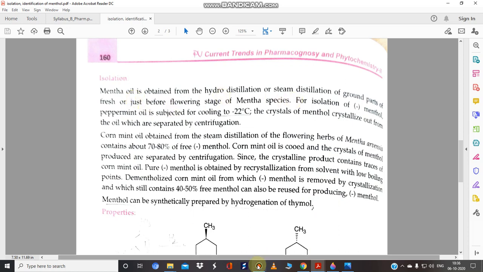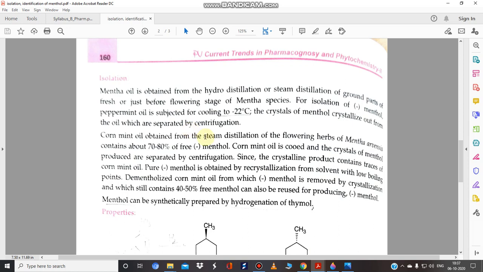The menthol oil is obtained by hydrodistillation, or steam distillation, of the ground parts of fresh mentha species, just before the flowering stage. We can use the leaf part. Generally we use the fresh leaf, because if you use dry leaf, the volatile oil gets evaporated in the dry sample.